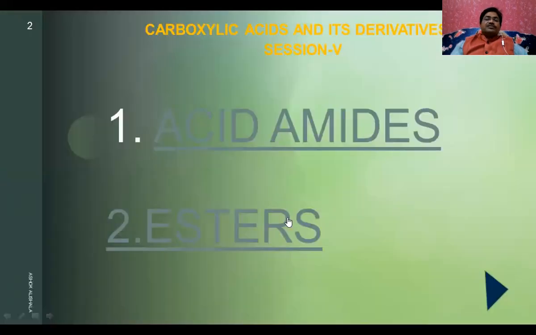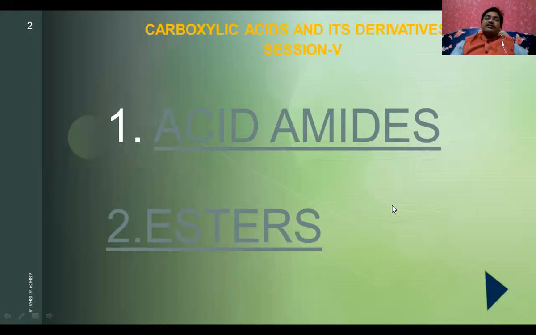Now, what did we discuss? We discussed acid amides and esters. What are the methods of preparation? How do they behave? What is the amphoteric nature? What is the Hofmann hypobromide method? Some important reactions of acid amides. And regarding esters, how are they prepared? What is the esterification reaction and its mechanism? And another important topic is ester hydrolysis in acidic medium as well as in basic medium. These topics we discussed in this fifth session.